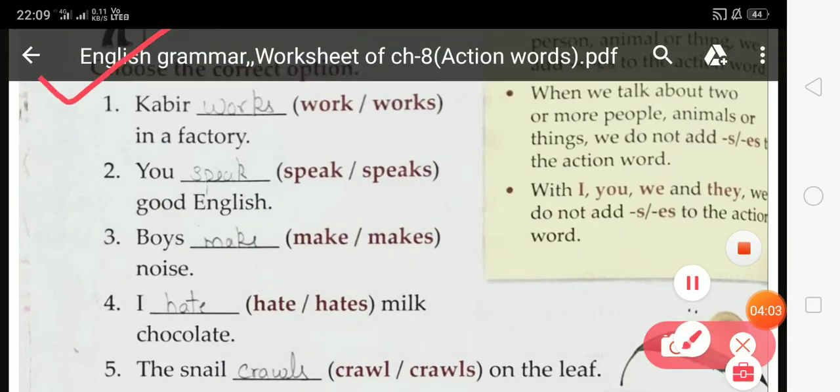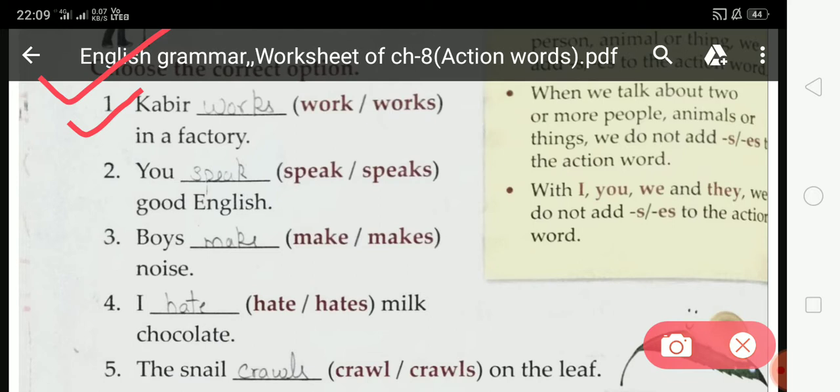Choose the correct option. So students, in this exercise you have to choose the correct option from these two options. Now come to the first number. Kabir dash in a factory. Which action word is suitable at this blank space?